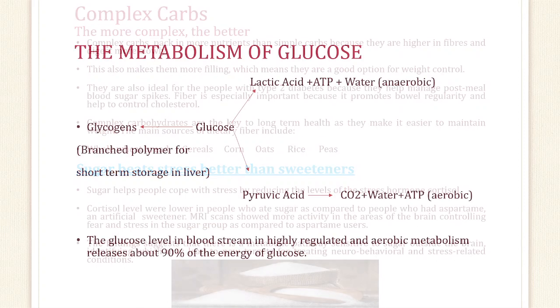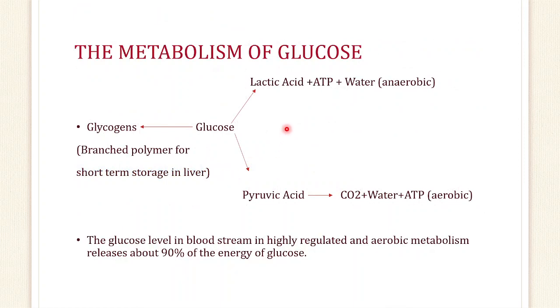Now if you see the metabolism of glucose, the glucose in the body, anaerobically, will be converted into lactic acid, ATP and water, and under aerobic conditions it will be broken down into pyruvic acid, CO2, water and ATP. When it is not required, it will be converted again into the branched polymer, glycogen. So the short-term storage of carbohydrate in the liver is in the form of glycogen.